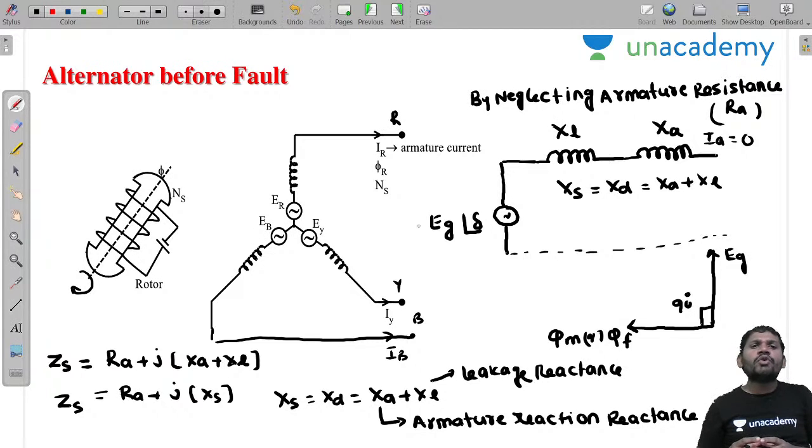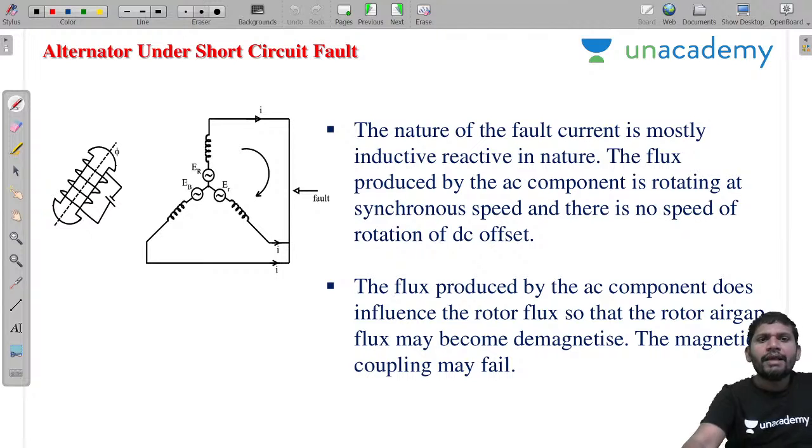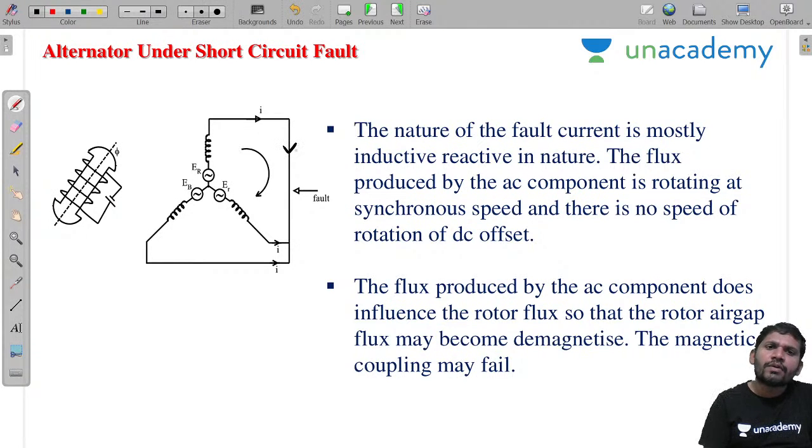Now the concept I want to explain: if a three-phase short circuit fault occurs on the alternator, what are the observations in the three-phase alternator? That I want to discuss. Students, please concentrate. Let us assume that the alternator is under a three-phase short circuit fault. When the three-phase short circuit fault occurs, because of the closed path, which current exists? Now there is a flow of armature current.